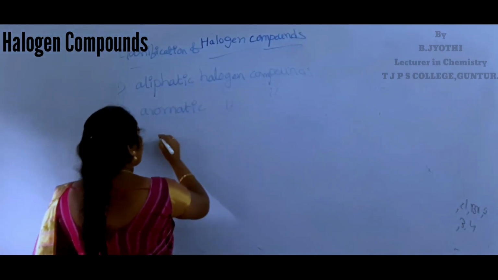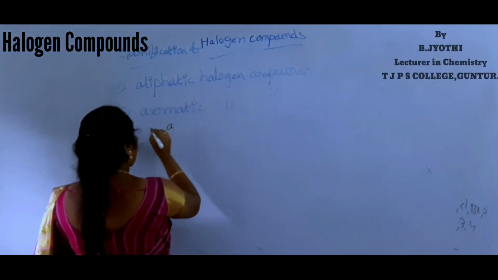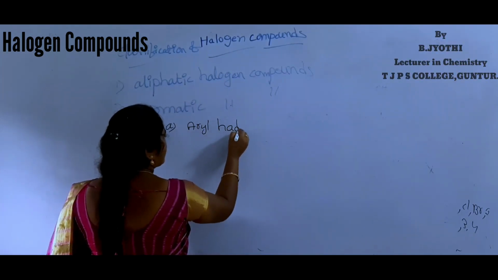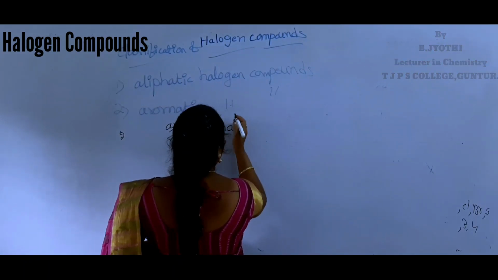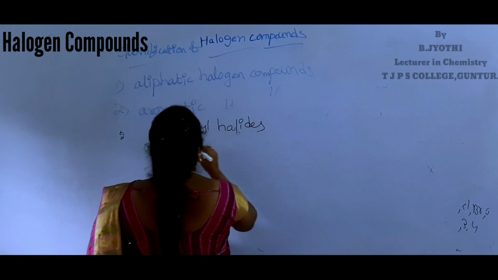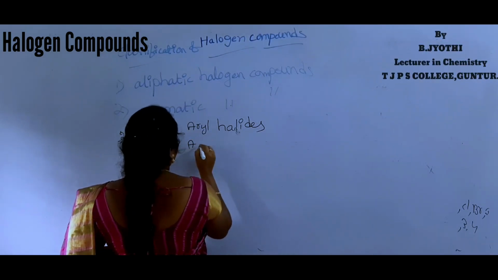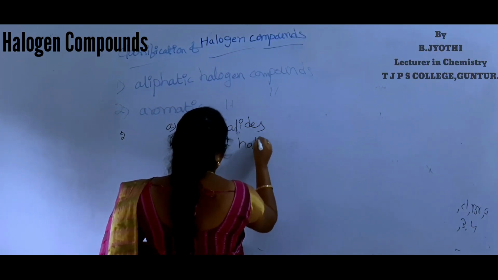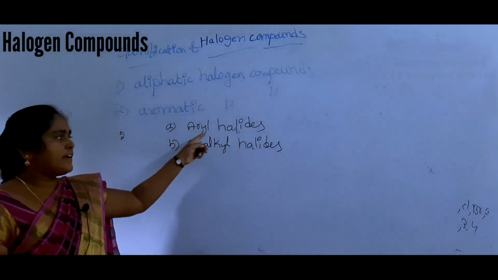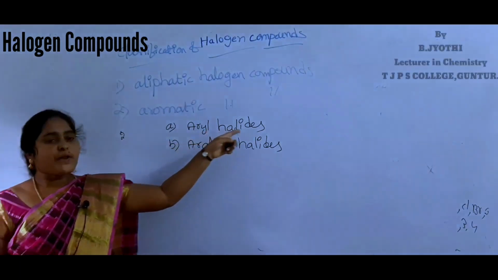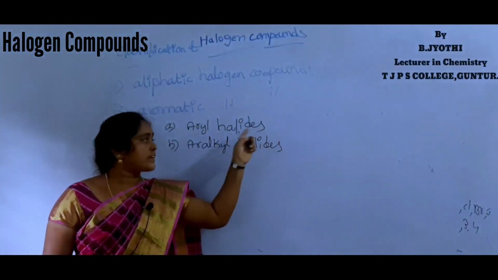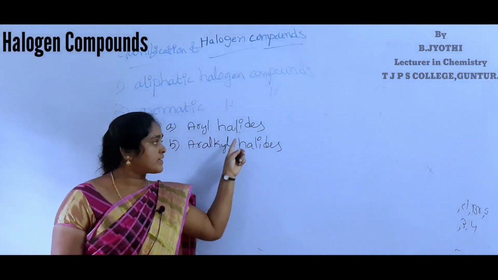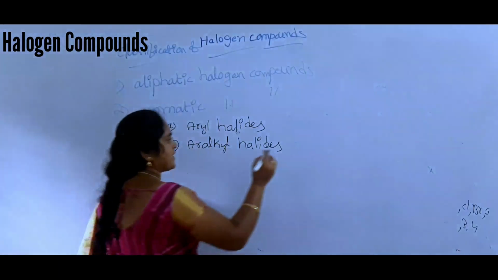Aromatic halogen compounds are classified into two types. First one is aryl halides and second one is aralkyl halides. Aryl halides: in these, the halogen atom is directly attached to the aromatic ring.